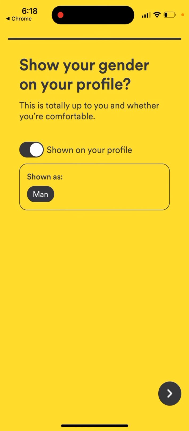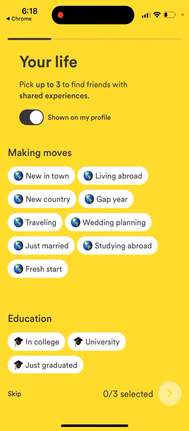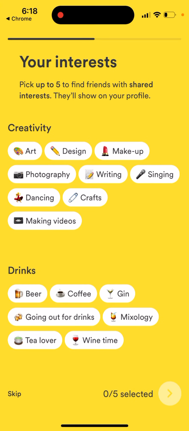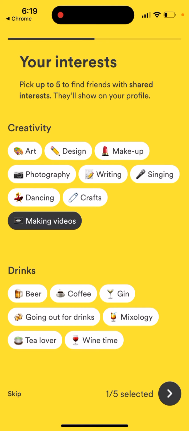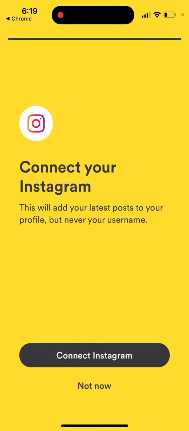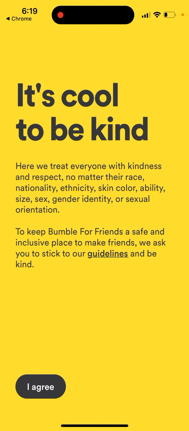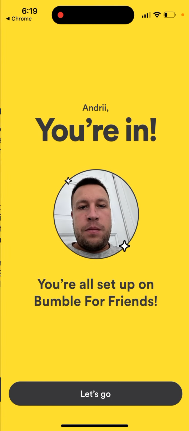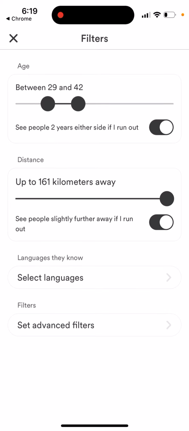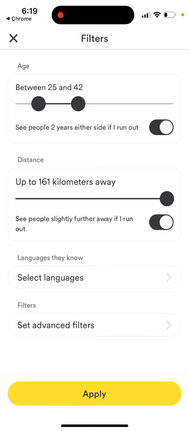and then you can just add your other info, add your gender shown on your profile if you want to, and then your interests, your relationship, for example, and then connect your Instagram if you want, not now, and then that's what it is. And then let's go, and then change filters, and then you can just select who you want to meet, select languages, and then apply.